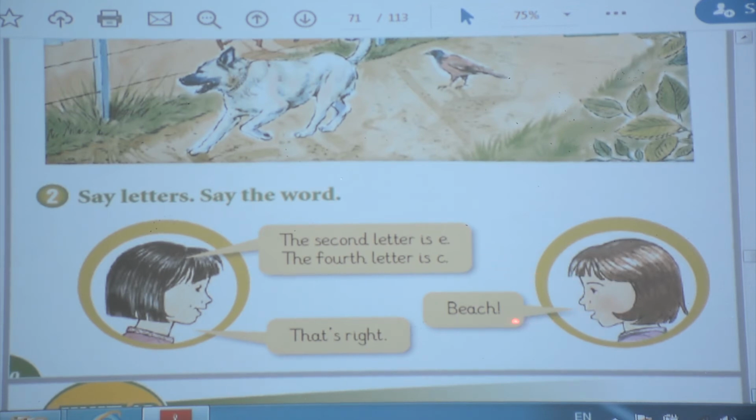She said, beach. Look at here. The first letter is B. The second letter is E. The fourth letter is C. First, second, third, fourth. The fourth letter is C. That's right. Okay?